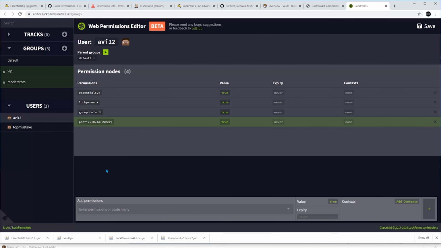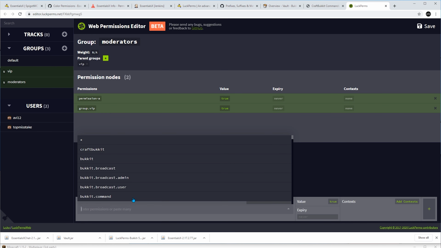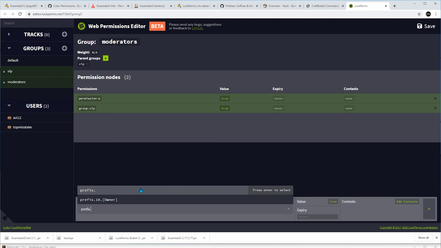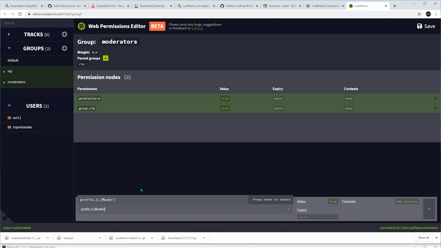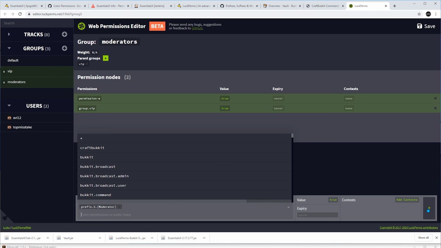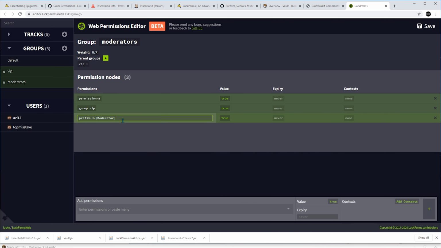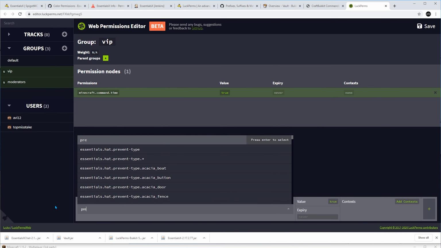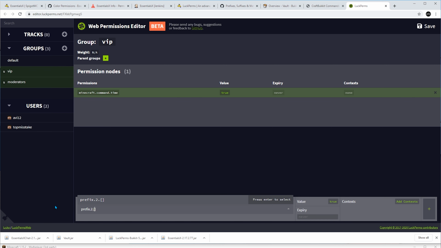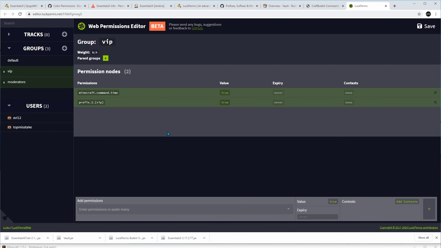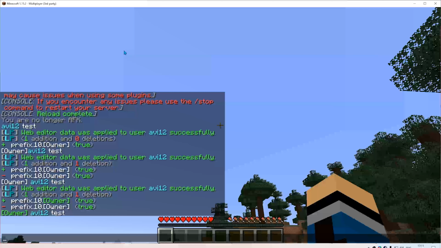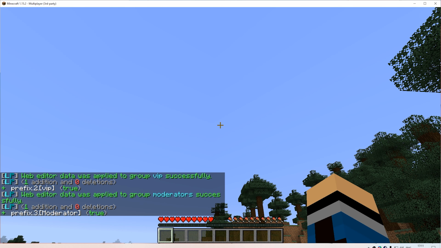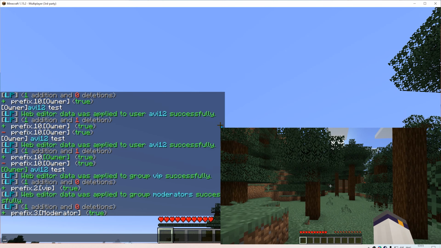Now let's apply prefixes to VIP and moderators as well. Alrighty, so now if that mistake will type a message.